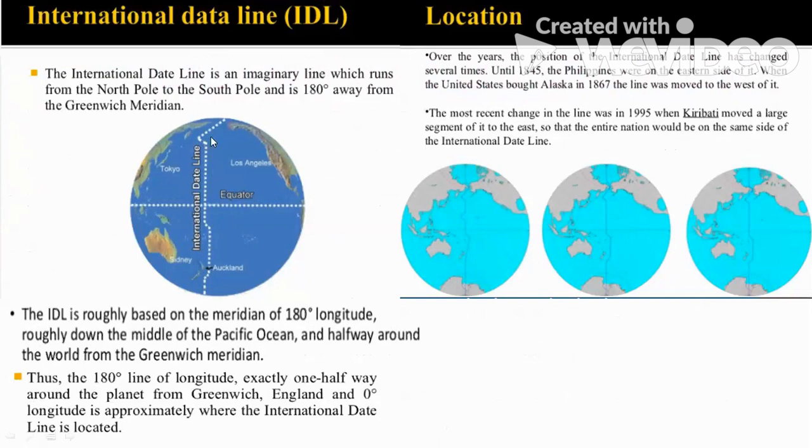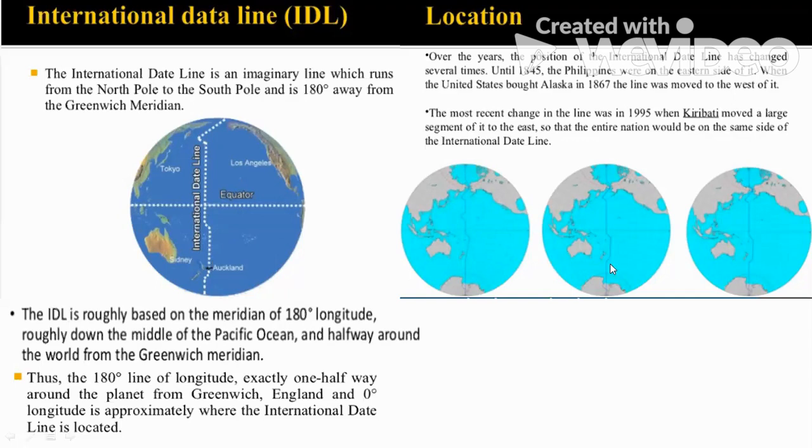It is an imaginary line which touches the North Pole to the South Pole, and this is 180 degrees either way. From 0 degree, this is 180 degrees from the east, 180 degrees from the west. Now, as you are seeing over here, any longitude should be a straight line. But here you are seeing that this is not a straight line. It has turns and twists in various areas.